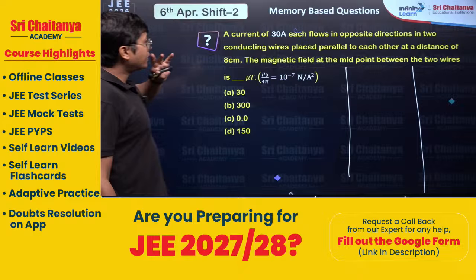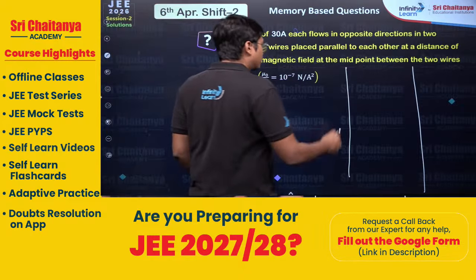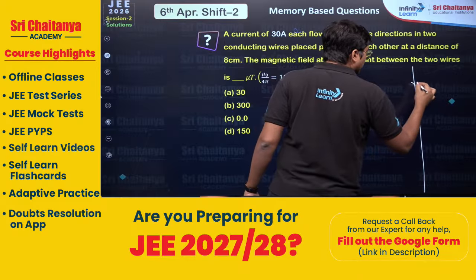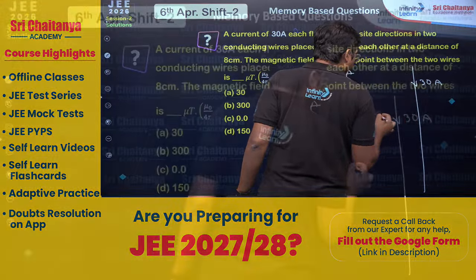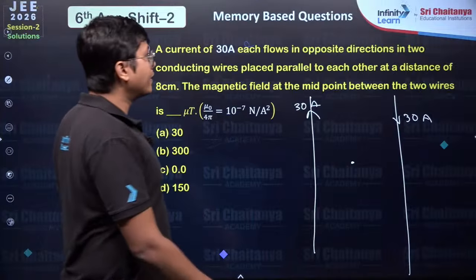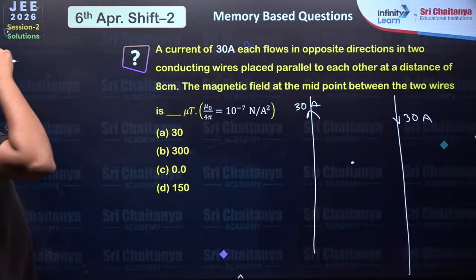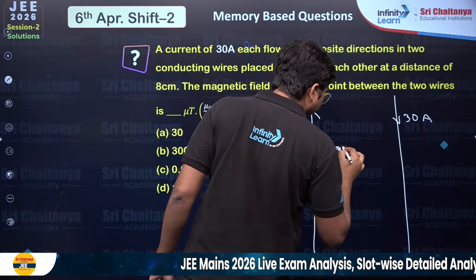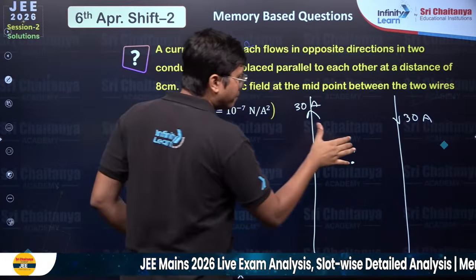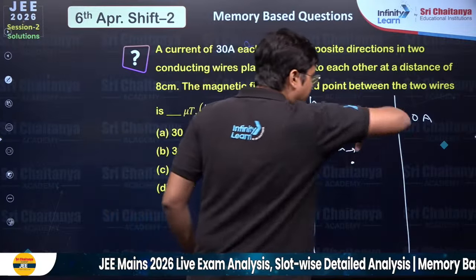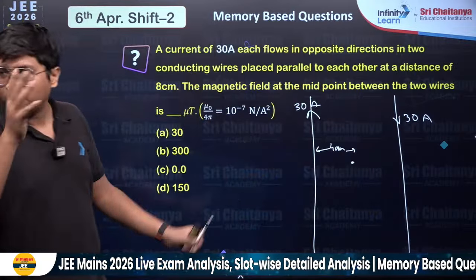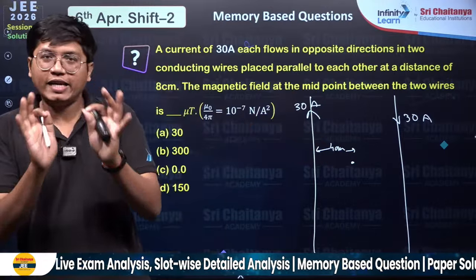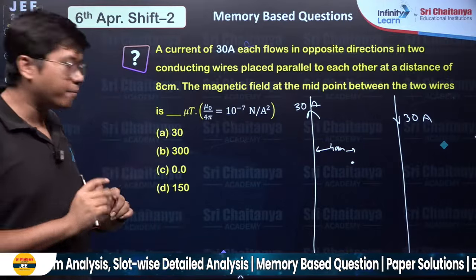Acha, 30 ampere is flowing in opposite directions. Great. 30 amperes this way, 30 amperes. You want the field right in the middle. The distance between each other is 8 centimeters. So from each of them, this distance is 4 centimeters. Now you know both of them create their fields in the same direction, which is into the page. Into the page over here, but anyway, this is like into the page, out of the page. But at the end of the day, they both point their field in the same direction.